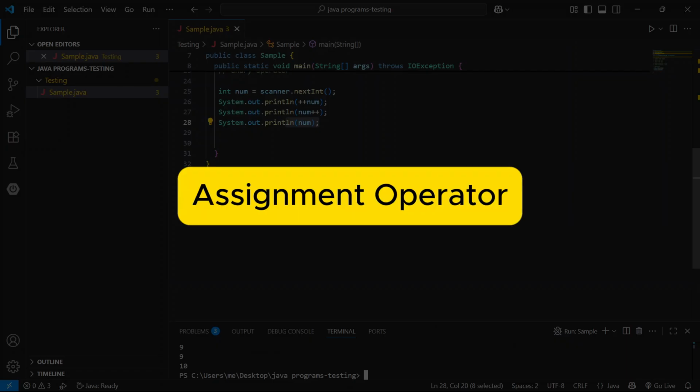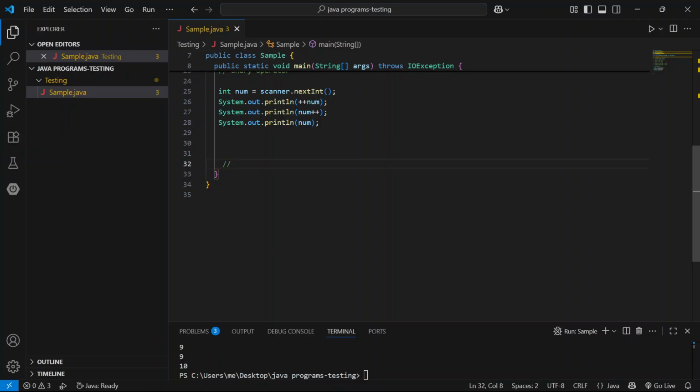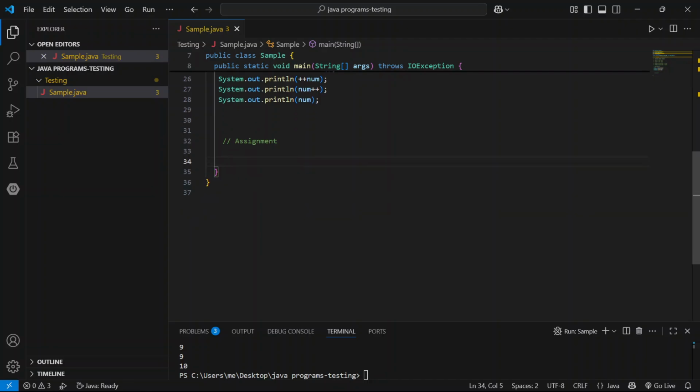And next, assignment operator. Here assign the value to a variable, like a equal to 8.